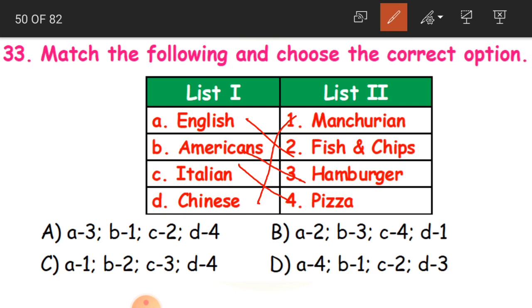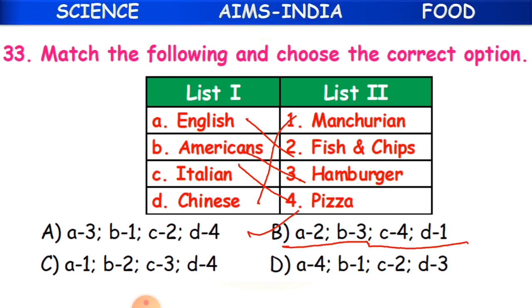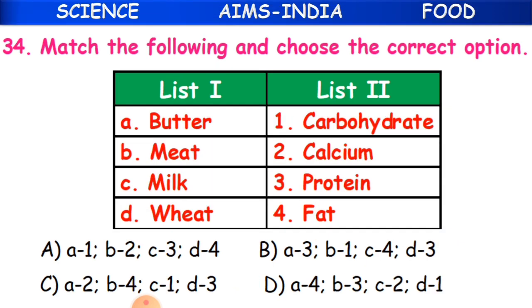So what will be the answer, children? A2, then B3, then C4 and D1. No, so B is our correct answer. Clear, children? Yes, now 34th question.